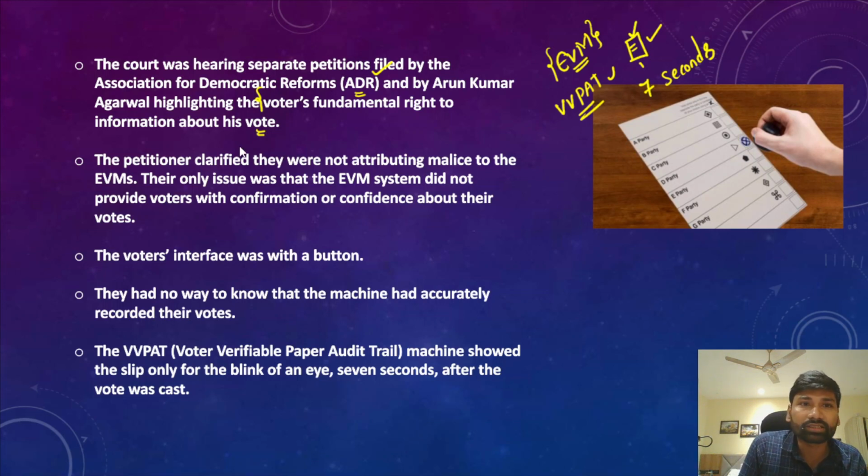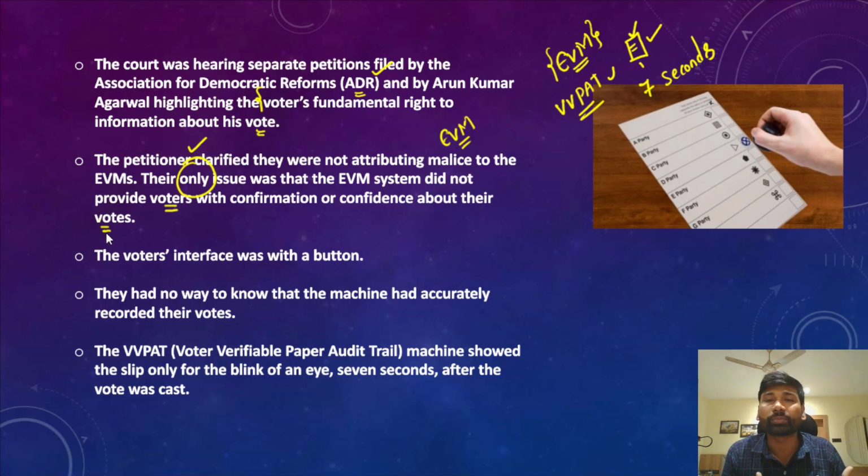The petitioners have said that there were no doubts about the electronic voting machines. They also agreed that the electronic voting machines are fine and accurate. But the only issue was that the EVMs did not provide the voters with confirmation or confidence about their votes.